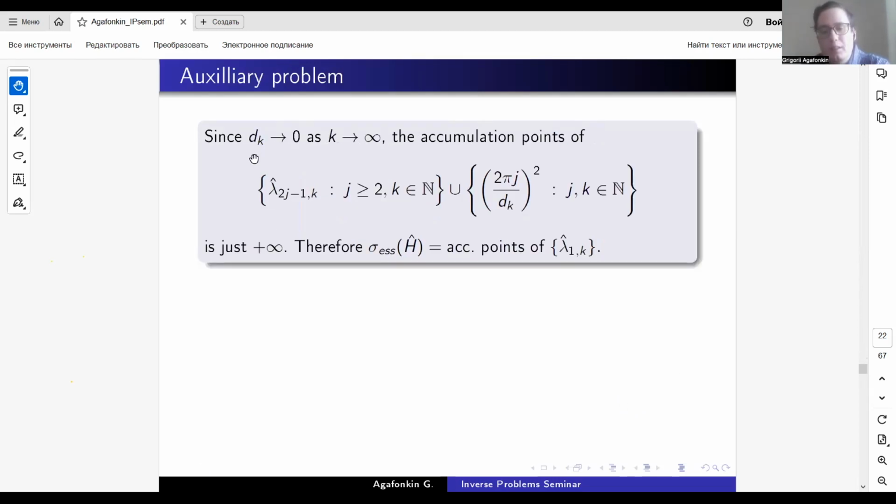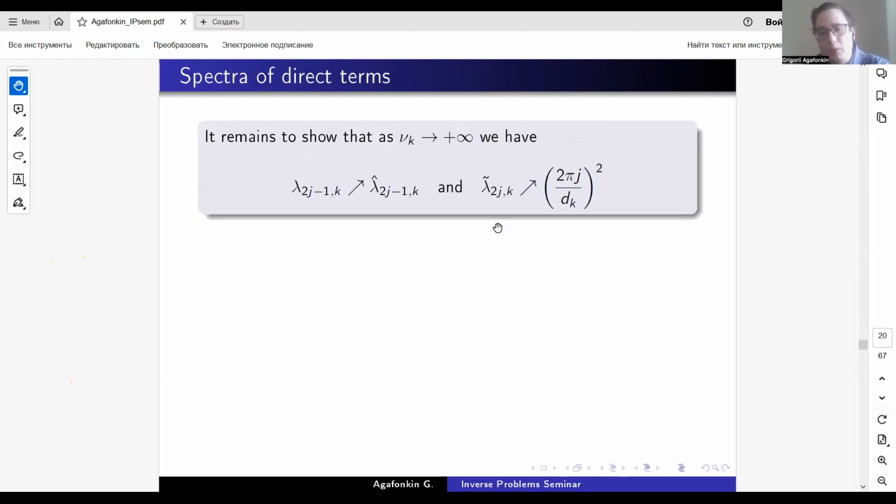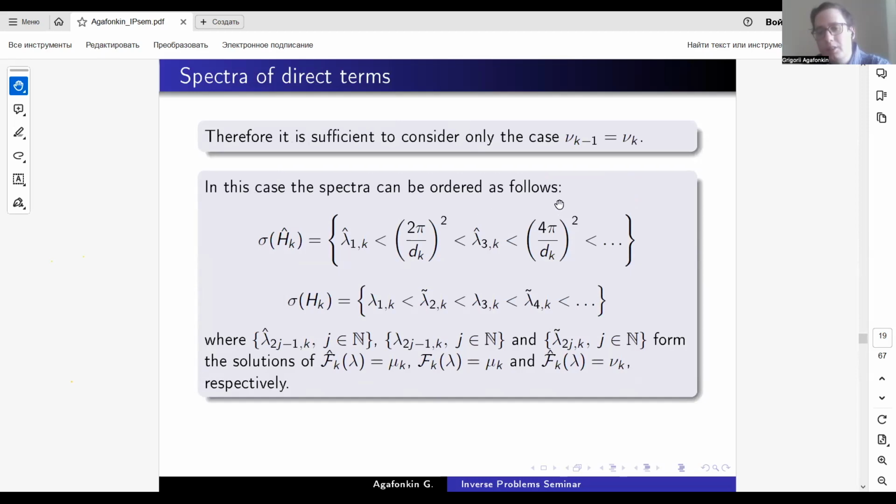And since d_k tends to 0 as k tends to infinity, the accumulation points of the following sequence of the eigenvalues is just plus infinity, because this one has the only accumulation point being plus infinity, and these all are greater than this value for j equal to 1, because I remind you that this is written just the part of the spectrum of h_k hat without the first eigenvalue. All this tends to infinity because of this tending to infinity.